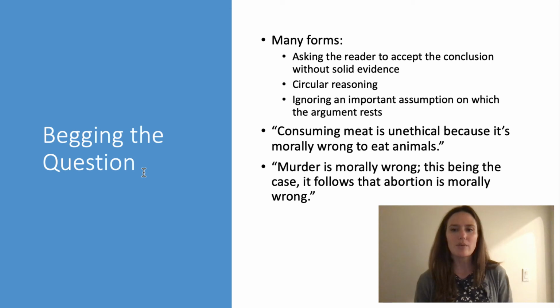Murder is morally wrong. This being the case, it follows that abortion is morally wrong. So this one is ignoring the important assumption. The sentence is clearly assuming that abortion is murder, but it hasn't established that. So again, this fallacy can involve just sort of repeating the same idea, basically saying A equals A, not giving solid evidence and asking us to accept the conclusion, or ignoring a key assumption.